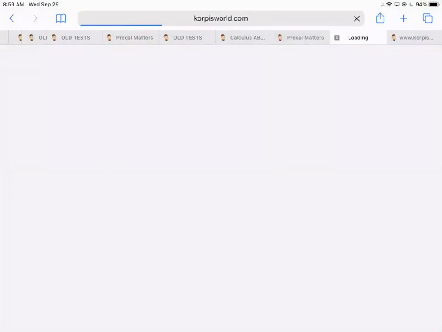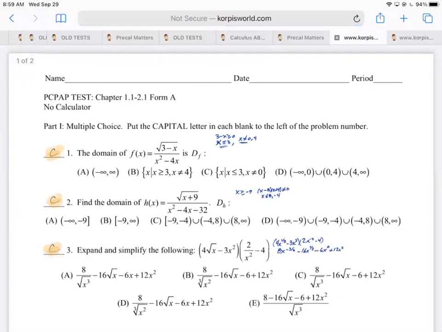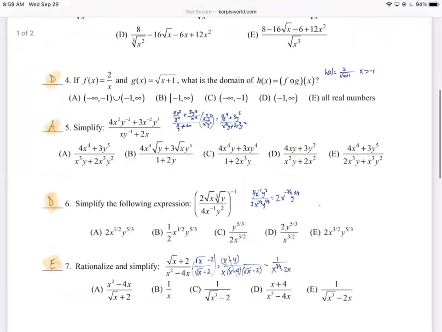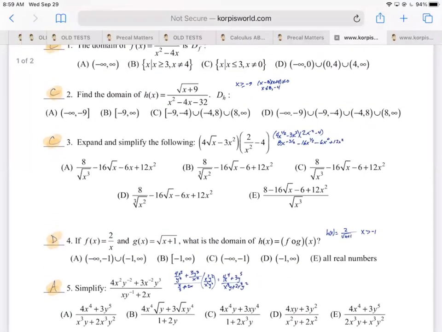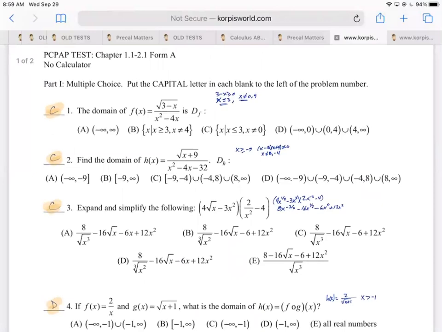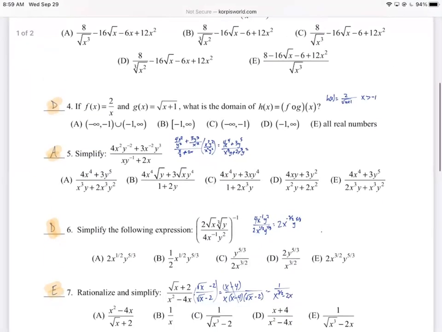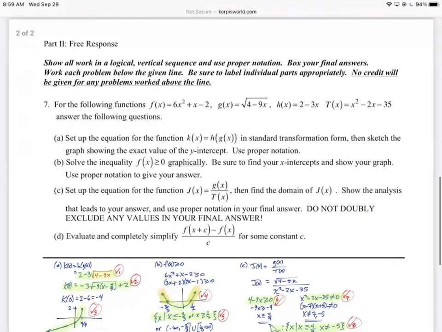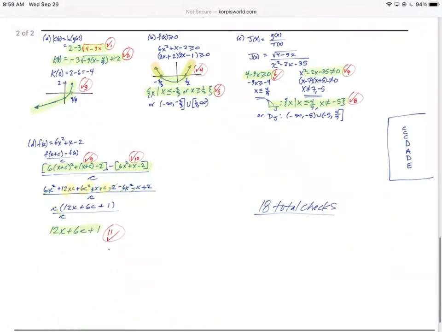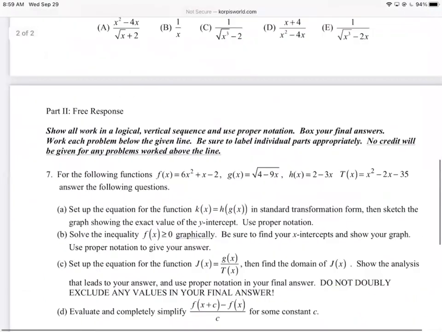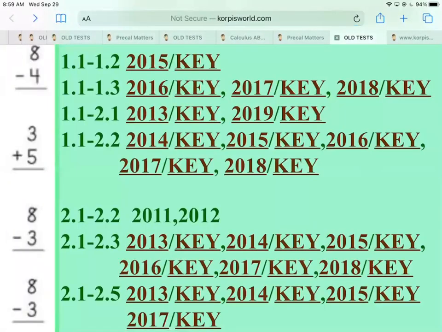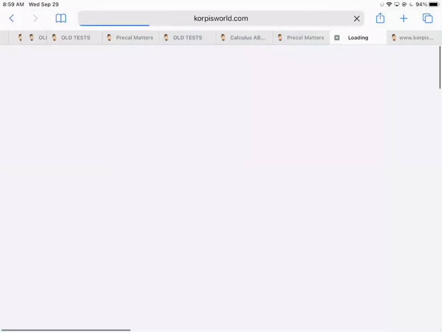If you look at the key, let's look at the key. So if there's a question on what it's supposed to actually look like, the key has it. So this is actually a good test from start to finish, because there's nothing on here that deals with holes or vertical asymptotes. Seven multiple choice questions again, and you've got one free response that's worth 11 checks this time. Okay, 18 total checks. So you could try that. Give yourself 50 minutes. And then the 2019 exam, we'll just pull up the key here.